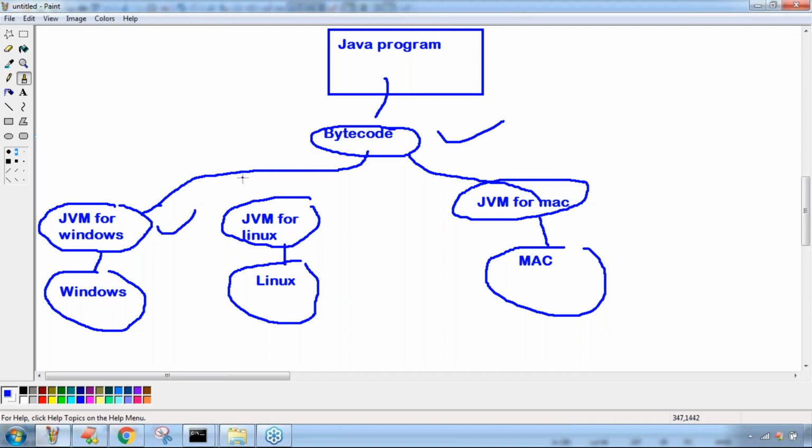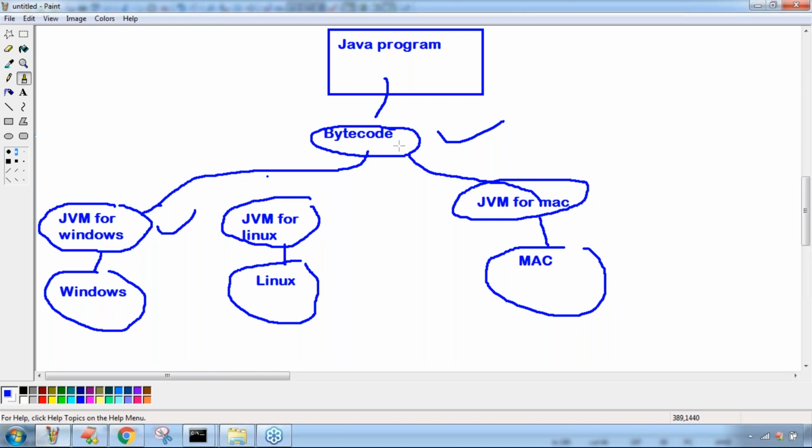I have one small doubt. Is JVM platform dependent or independent? Dependent. Is bytecode platform dependent or platform independent? Platform independent. Remember this one, sir.